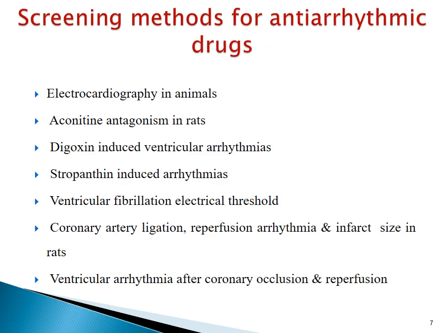Here I have enlisted various screening methods for antiarrhythmic drugs. They are first one, electrocardiography in animals. Second, aconitine antagonism in rats. Third method, digoxin-induced ventricular arrhythmias. Fourth one, strophanthine-induced arrhythmias. Fifth one, ventricular fibrillation electrical threshold. Sixth one is the coronary artery ligation, reperfusion arrhythmia and infarct size in rats. And the last but not the least method, ventricular arrhythmia after coronary occlusion and reperfusion.